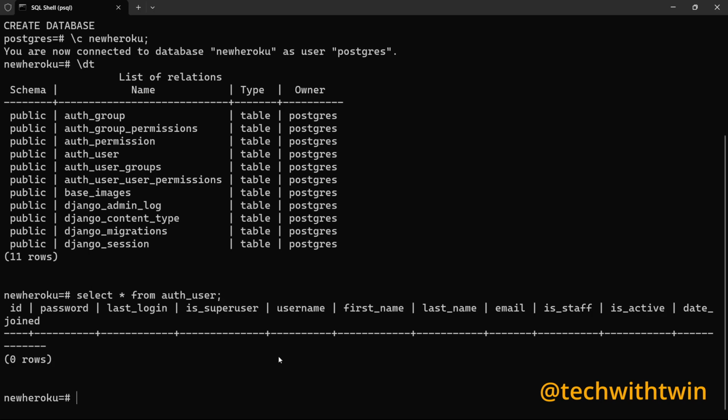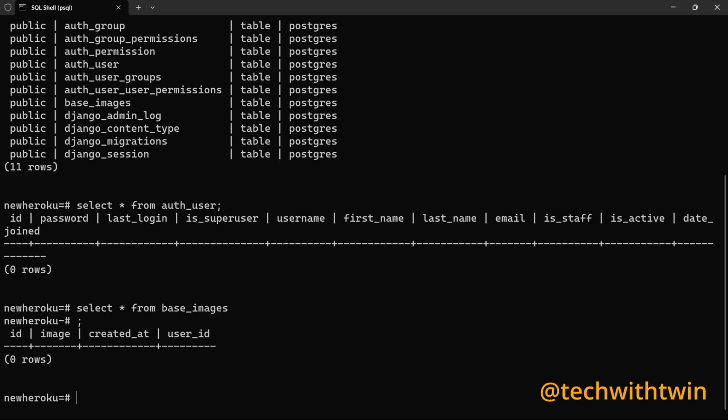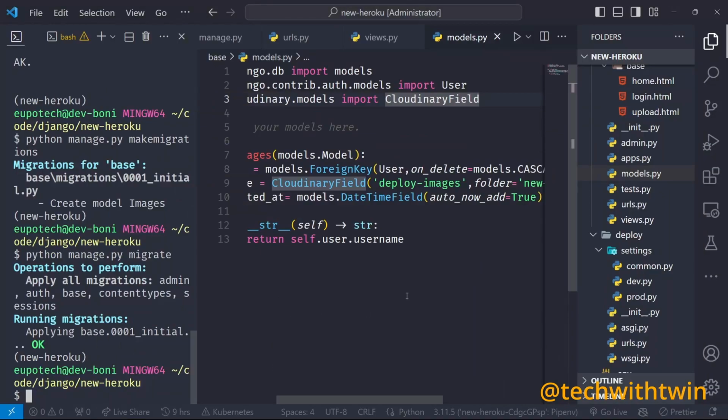So you can see all the users, but since we don't have a field, we start adding some images and we can come back here and see if we have that field for the image. Okay, so this is our user table ID. We can also select * from base_images. So you can see our image has an ID, image, created_at, and the user ID.